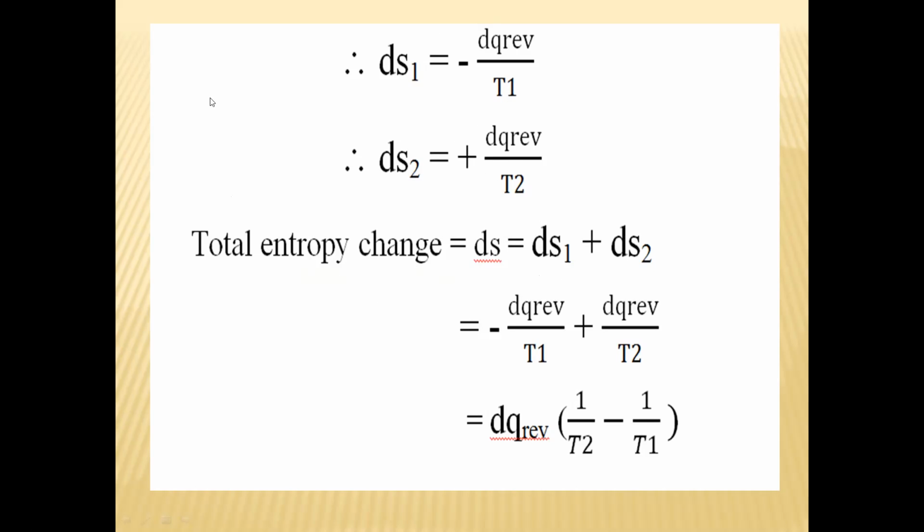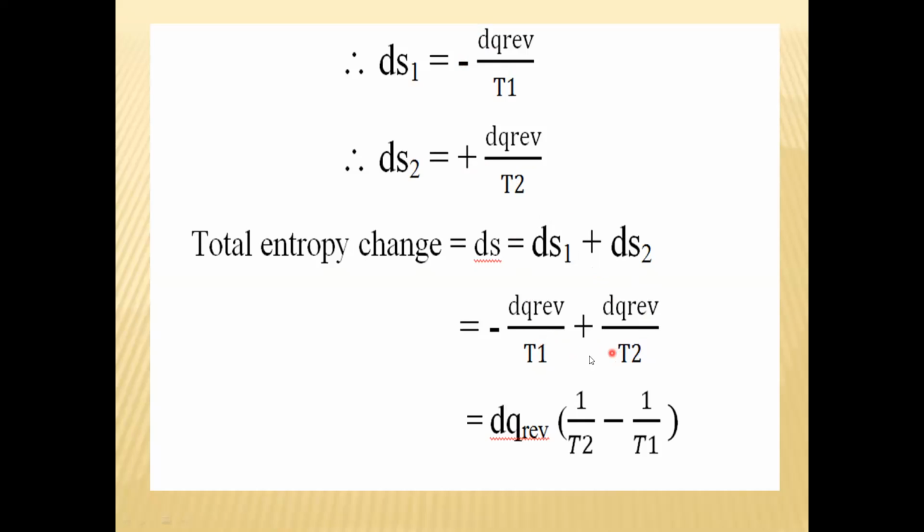We put the value of dS1 as minus dq reversible upon T1, plus the value of dS2, that is dq reversible upon T2.